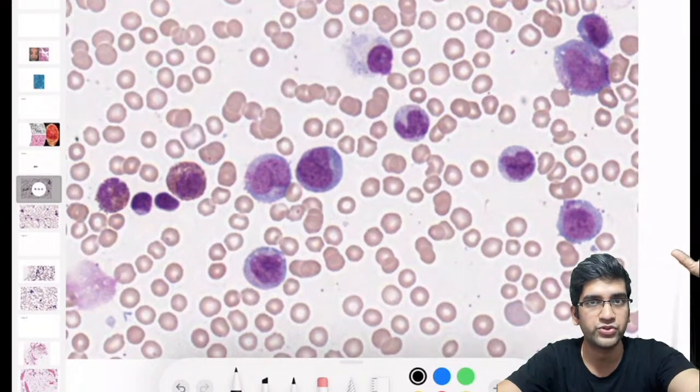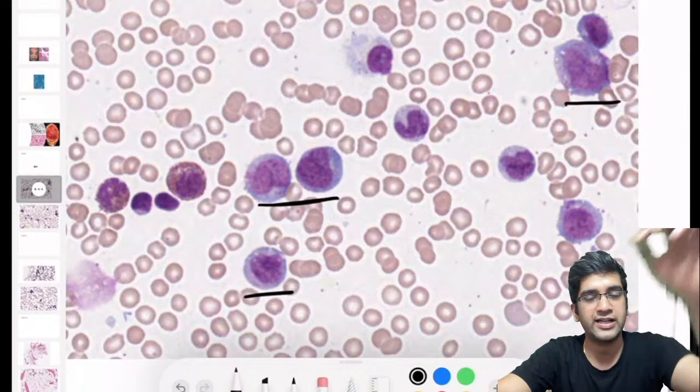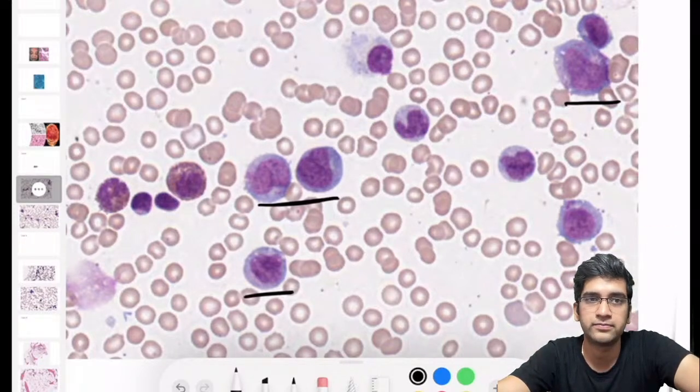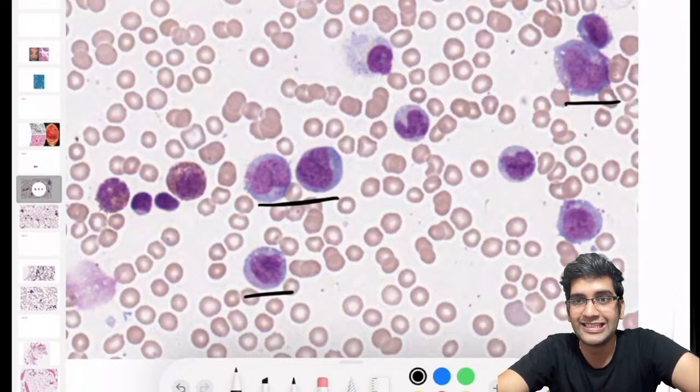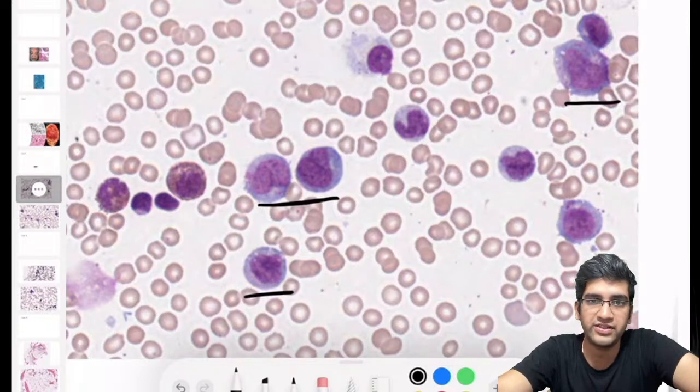How many of you accept his description? In these cells in particular, are you seeing Auer rods or a granular cytoplasm? Do you see any Auer rods or granular cytoplasm here? Actually, no. You're not seeing any Auer rods or a granular cytoplasm in these images. It's not seen. So can I say, at least safely, it will not be AML M3? So whatever someone said is right. I am not seeing Auer rod, neither am I seeing granular cytoplasm.